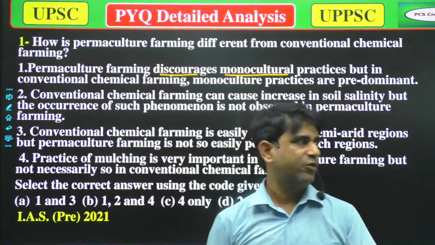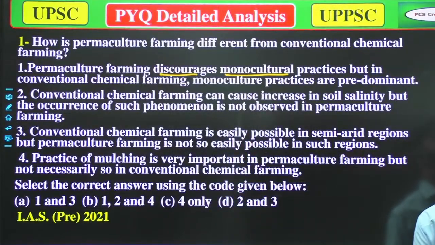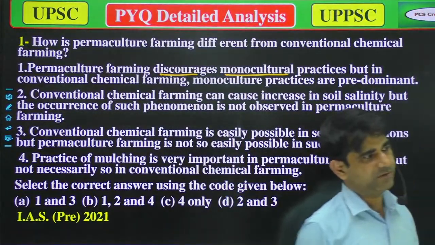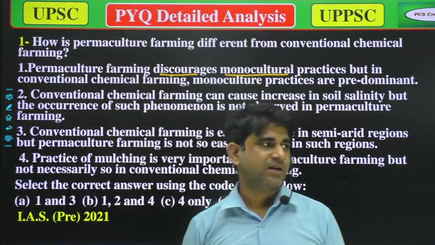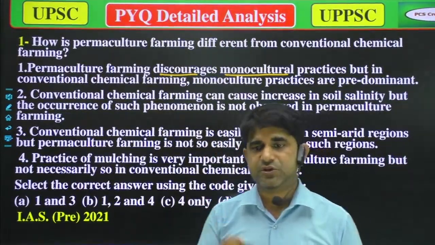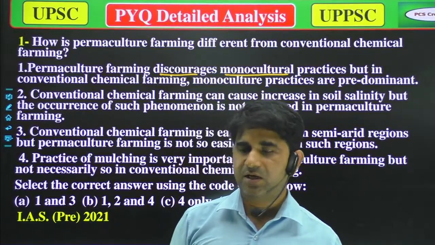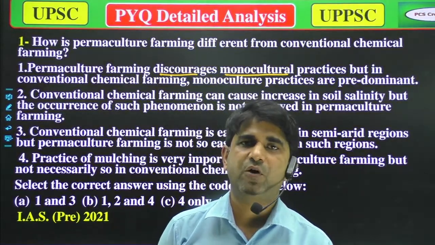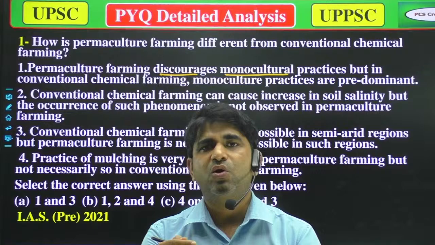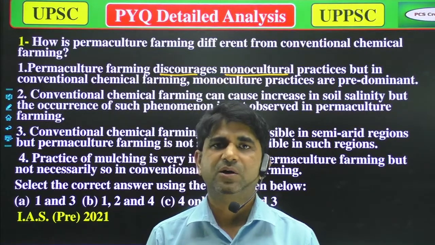Monoculture farming is a type of farming in which we practice only the same type of crop on a land.